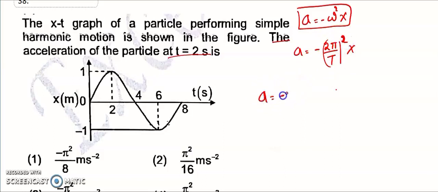That is minus 4 pi square over T square, where T is the total time period. So the total time period is 8, 8 square means 64, into displacement.